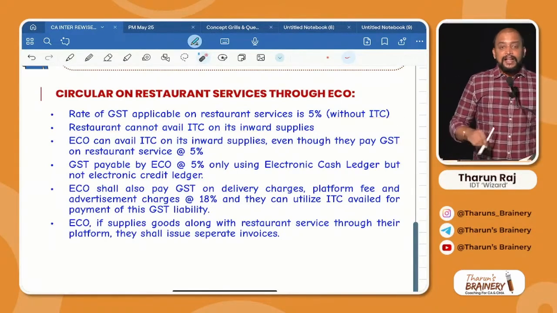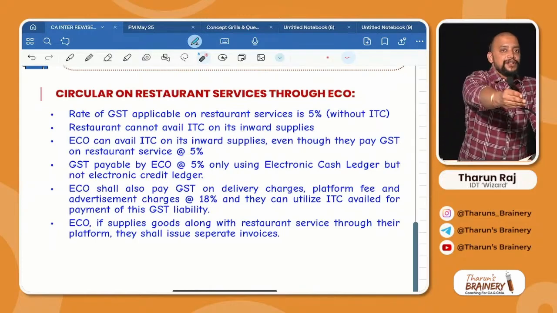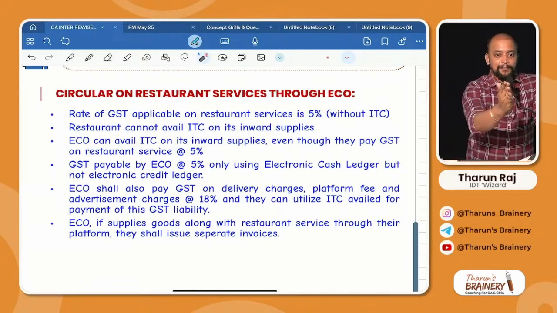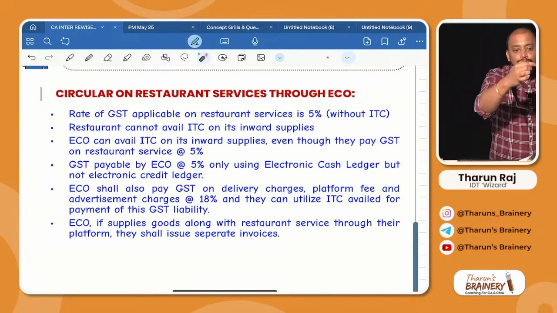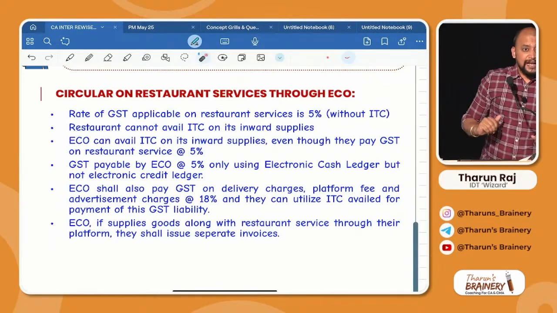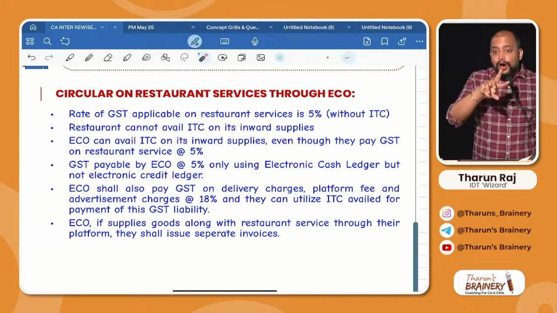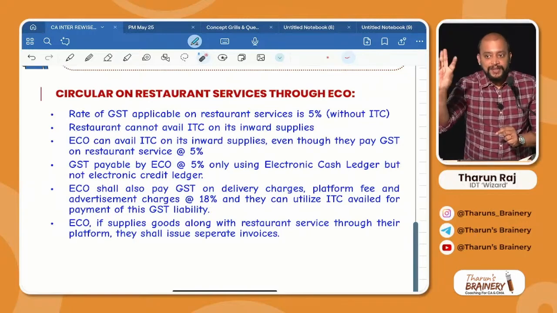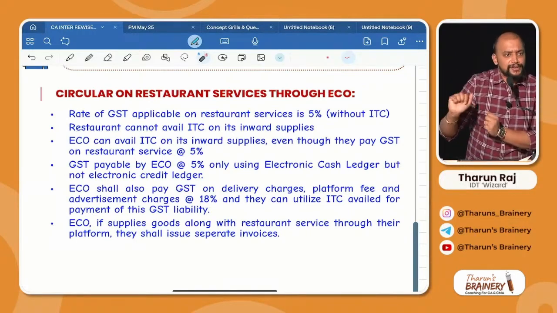Third point. Now, in case of a restaurant, for example, yesterday our friend showed me one invoice. He purchased something from a restaurant like Kakda Ramprasad, and that restaurant sold food through Swiggy or Zomato. He received one invoice. Now, on that invoice, who will pay GST? That Kakda restaurant will pay or Zomato will pay? Zomato will pay. How much will Zomato pay? 5%. If that restaurant is paying 5%, Zomato also will pay 5% only.